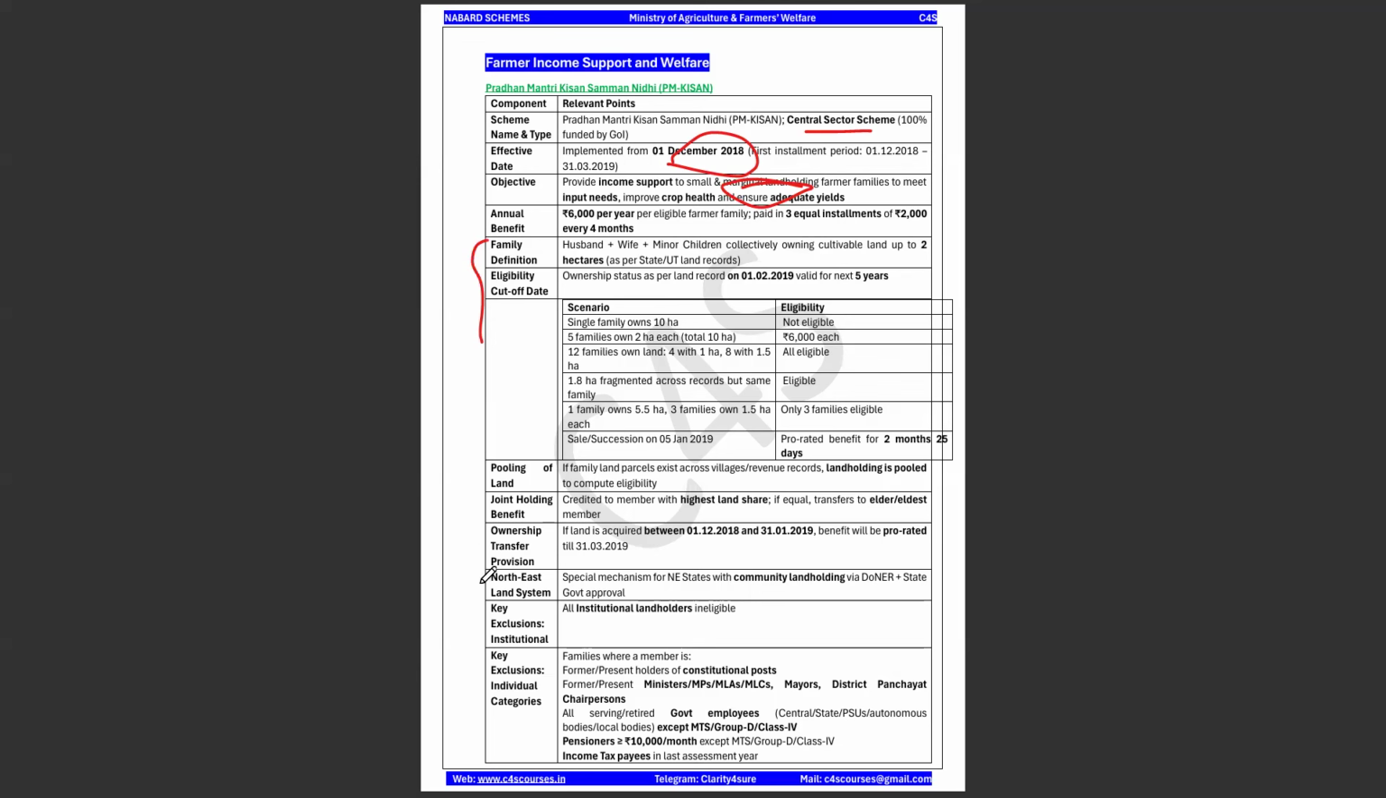You have to note a certain point that for PM Kisan to be applied to the northeastern states, there is a special mechanism for northeastern states with community landholding, because we know community landholding is one of the features of the northeastern states. Through the Ministry of Development of North Eastern Region and the state government approval. Okay, and there are certain exclusions for this particular scheme also, so please go through that.